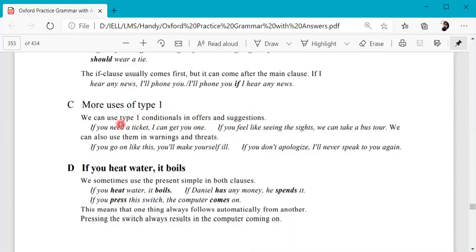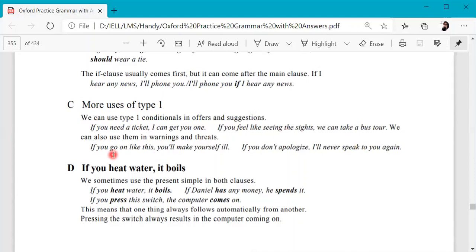So here are some more examples. We can use type 1 conditions in offers and suggestions as well. If you need a ticket, again it is present tense, I can get you one. We saw that instead of will, we could use other modal verbs. I can get you one. If you feel like seeing the sights, again it is present, we can take a tour bus.